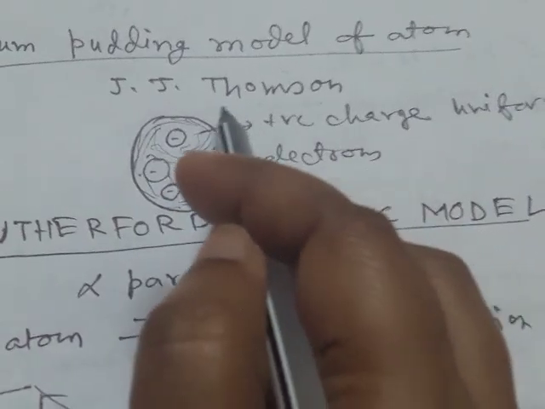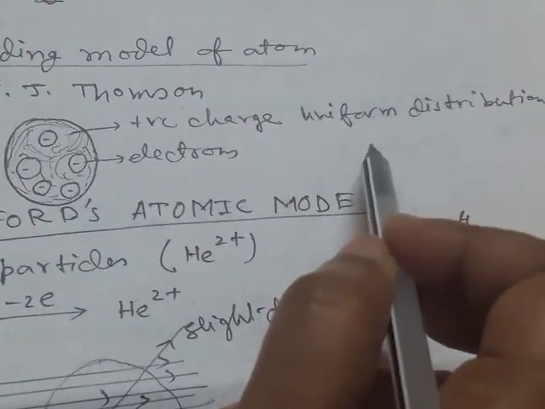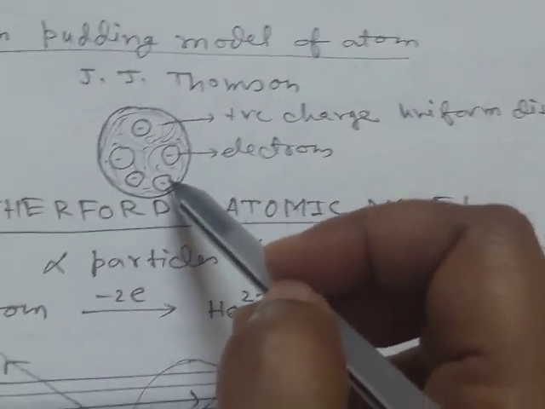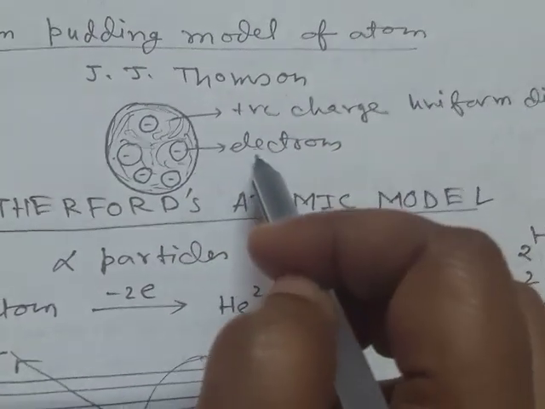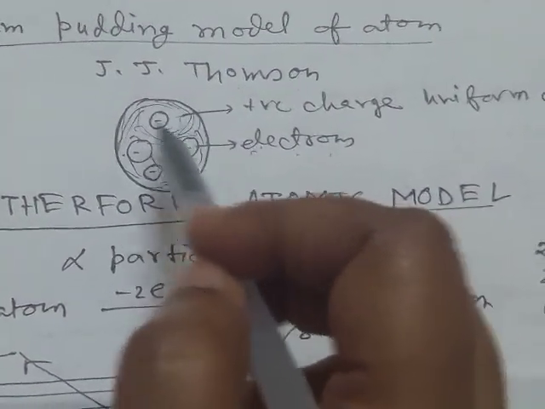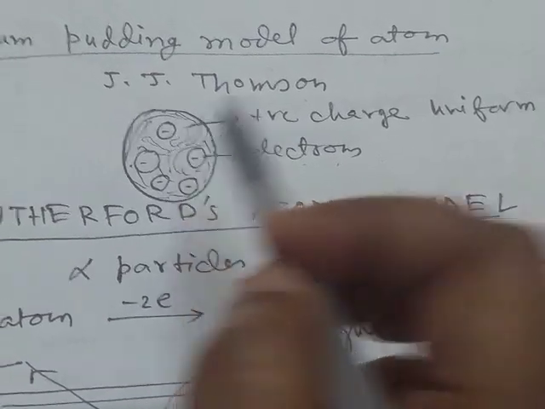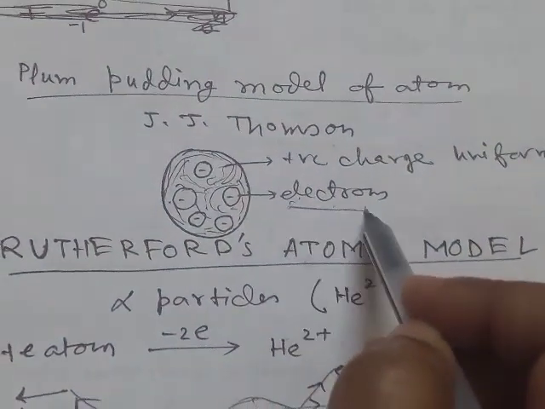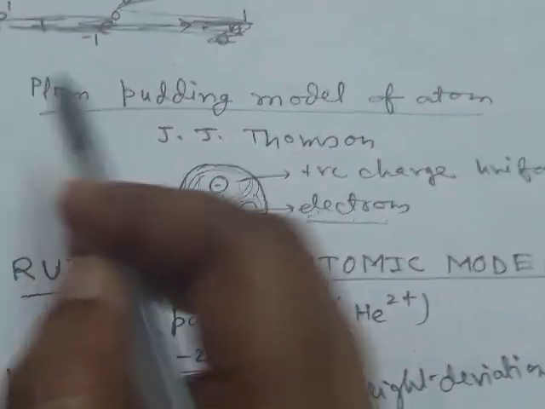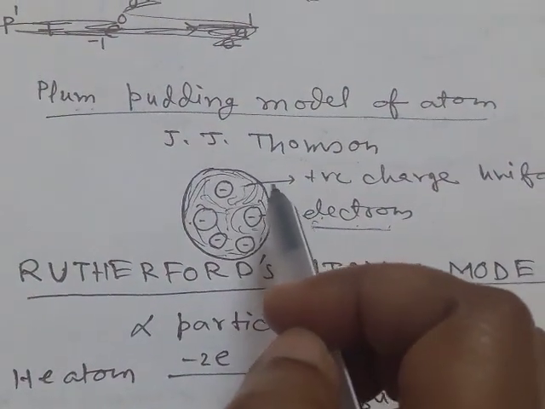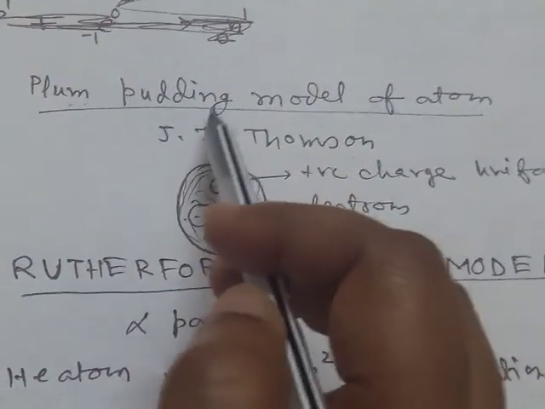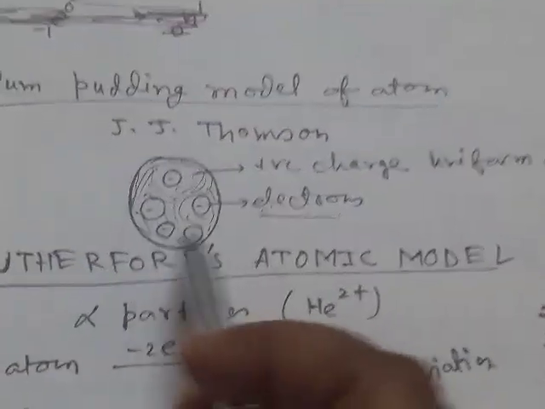Here also, according to J.J. Thomson, the positive charge is uniformly distributed inside the atom and the negatively charged electrons are embedded like the seeds of a watermelon inside the positive charge, or like the dry fruits or plums embedded inside the pudding or inside the cake.